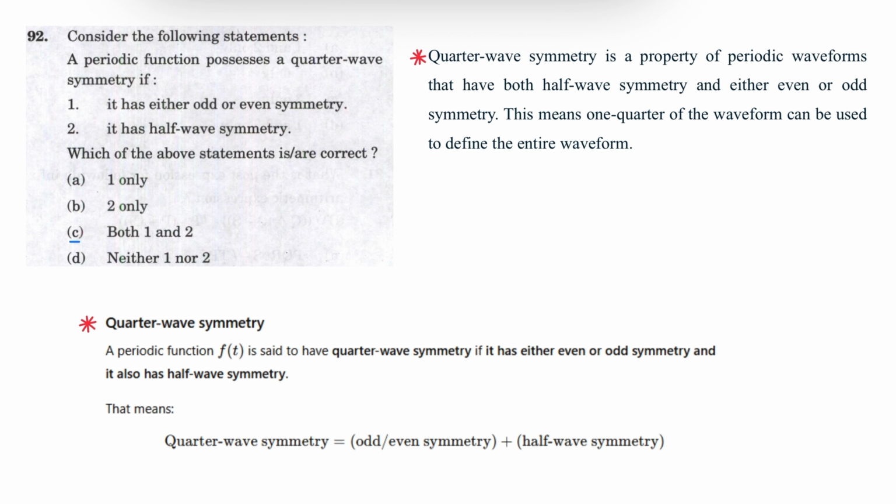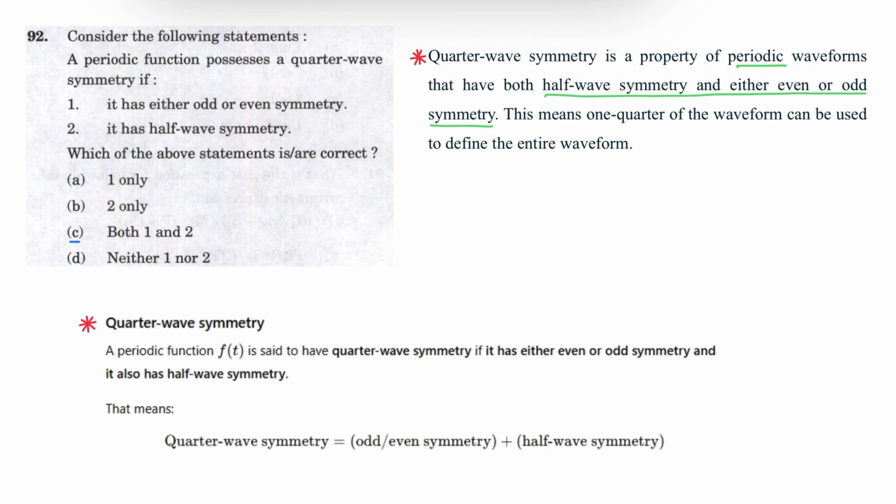Next question. Consider the following statements. A periodic function possesses a quarter wave symmetry if it has either odd or even symmetry if it has half wave symmetry. Which of the above statements is correct? So let us see the definition of quarter wave symmetry. A quarter wave symmetry is a property of periodic waveforms that have both half wave symmetry and either even or odd symmetry.